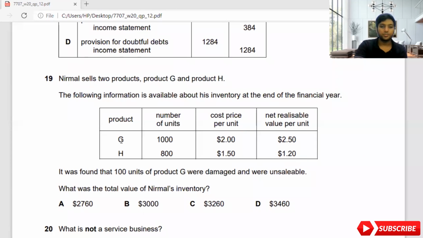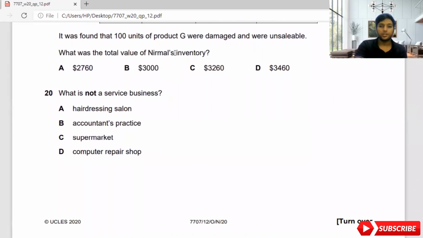It's an easy one, I think. What is not a service business? Very straightforward. A hairdressing salon is a service business because they provide a service, they cut hair. An accountant's practice does accounting, manual work as well as automation work, but it is a service business because they give some sort of guidance.